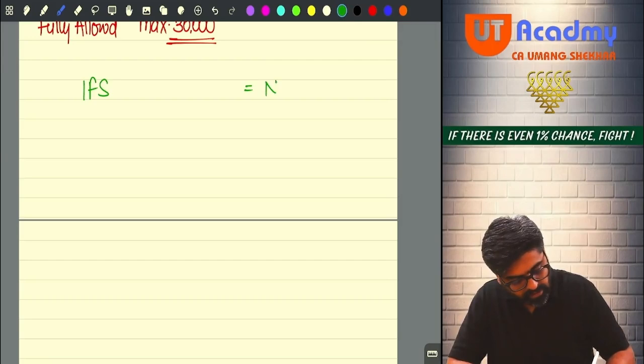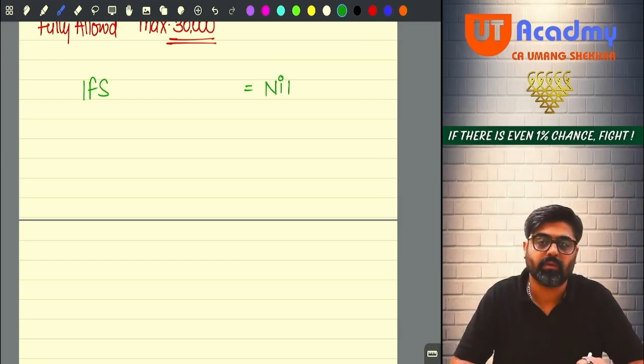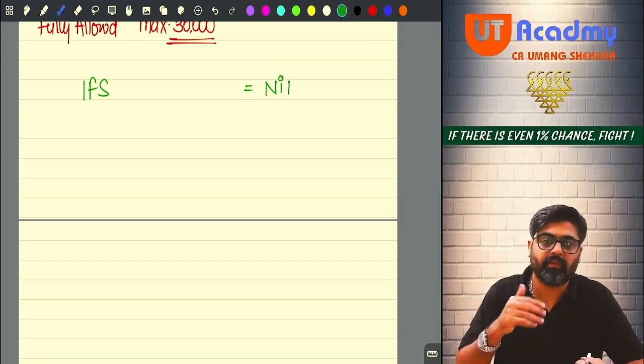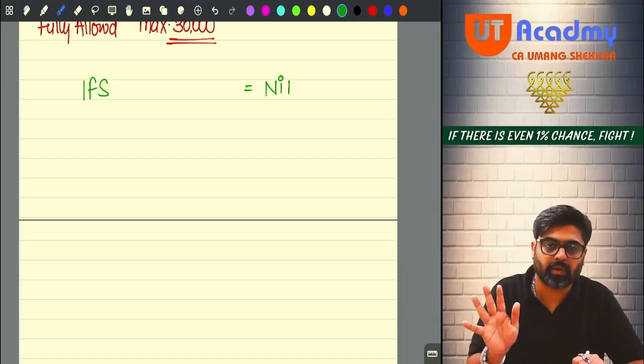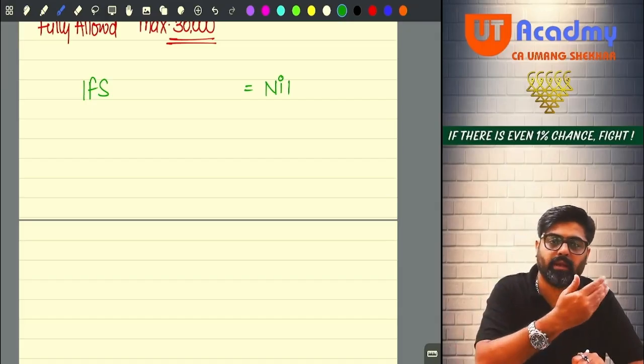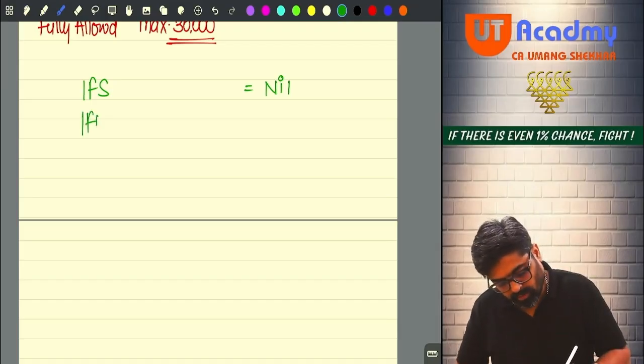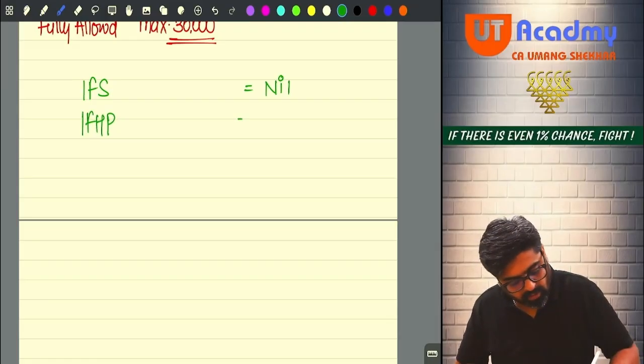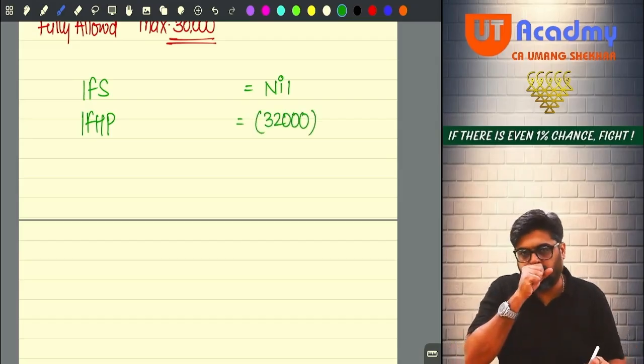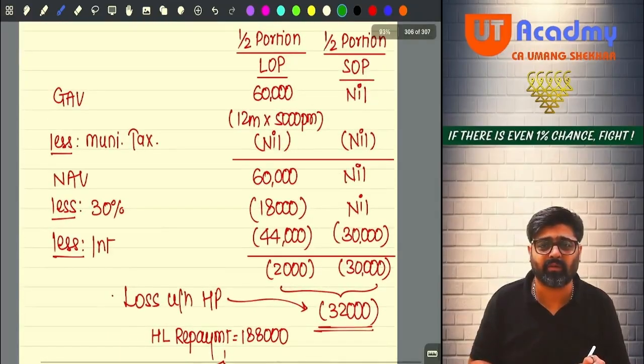Do you have income from salary details given in the question? No. Have they given you income from salary computed? No. Income from salary nil. Not earning salary income. Income from house property. Did you calculate the income from house property? Yes, sir. Negative 32 we have calculated, no?